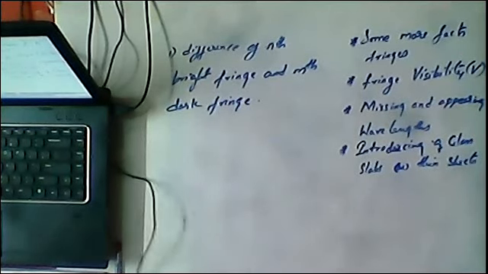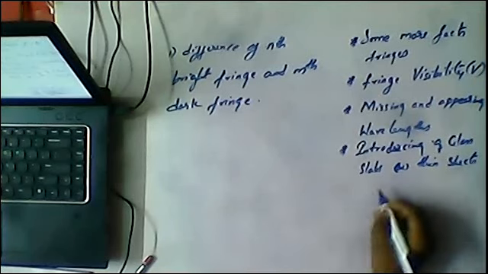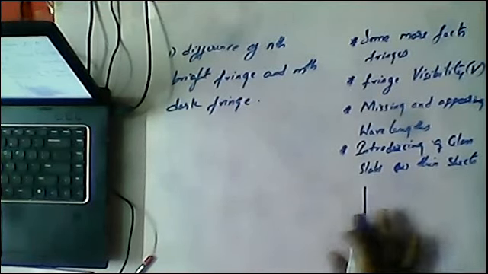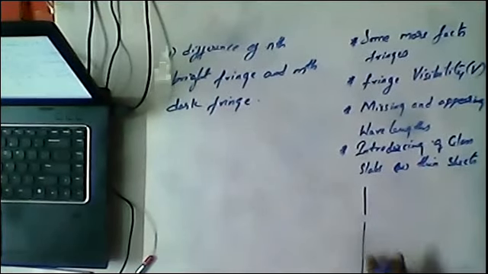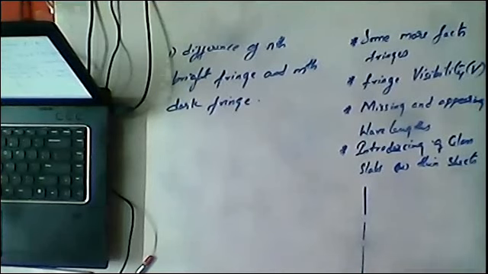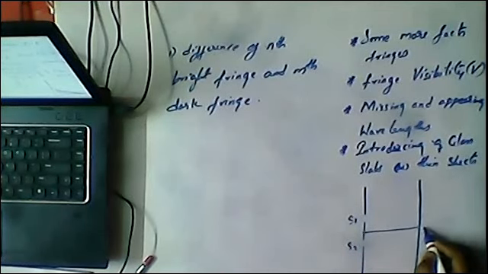This is the topic we are going to discuss. First of all, what is this nth? We already know the experiment, this is our YDSE. These are sources S1 and S2, and this is our screen, and here it is forming the central maxima, and I'm considering this point as O.